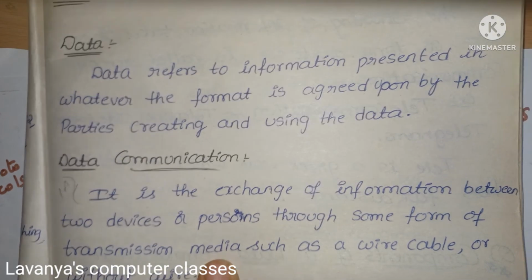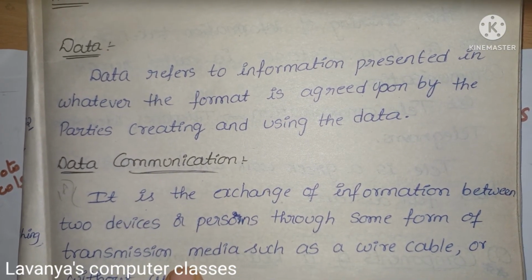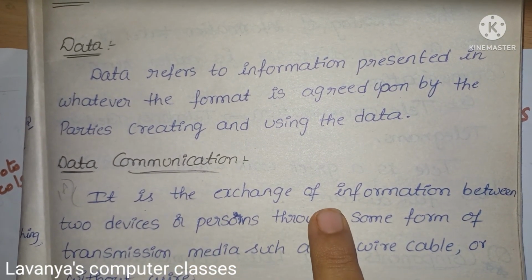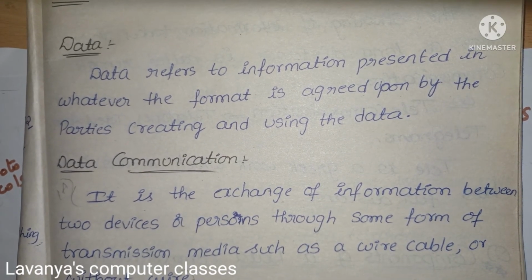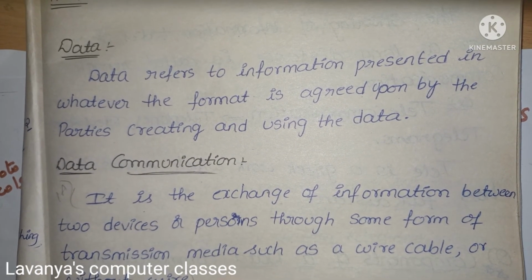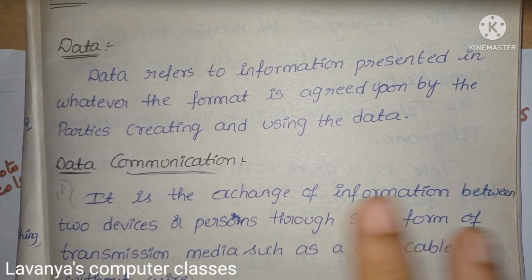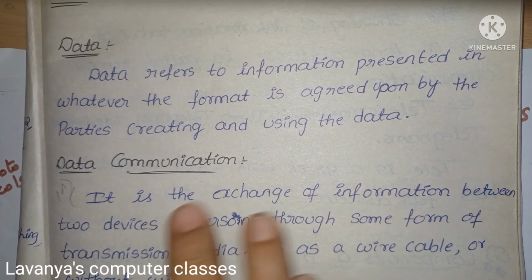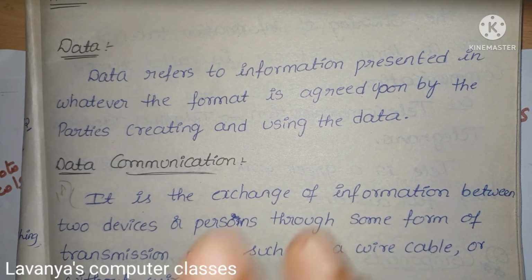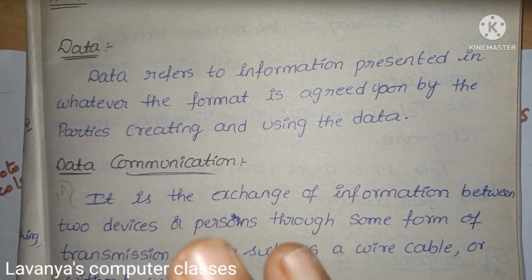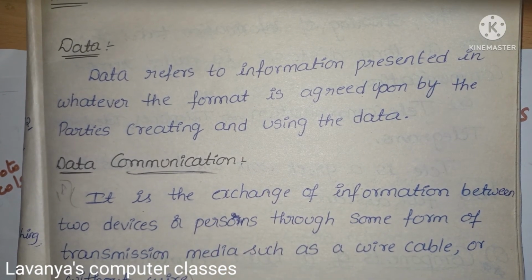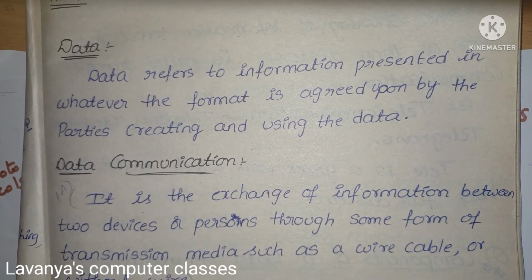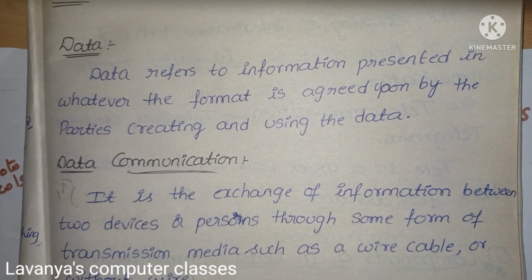This is important: both follow the same transmission media. If the sender sends the information on WhatsApp but the receiver checks the message on Facebook, how is it possible? That's why both agree beforehand that either both use WhatsApp or both use Facebook. So this is data communication.